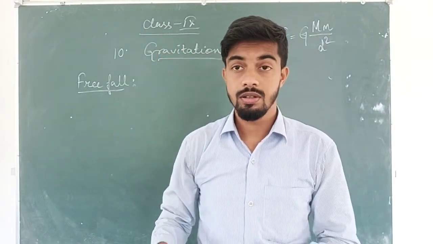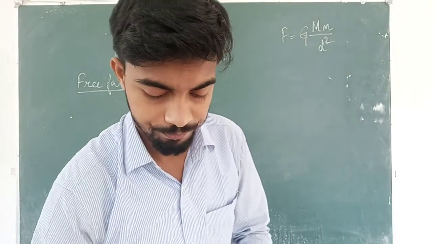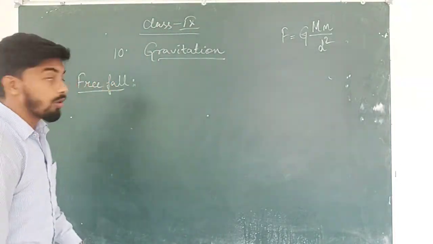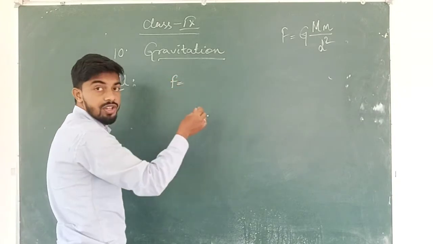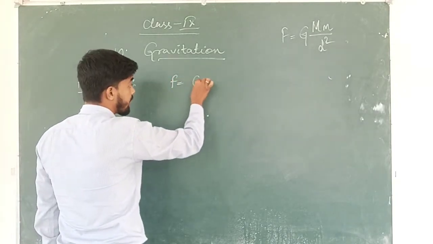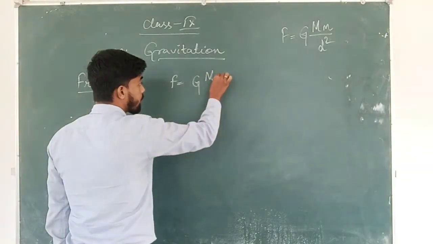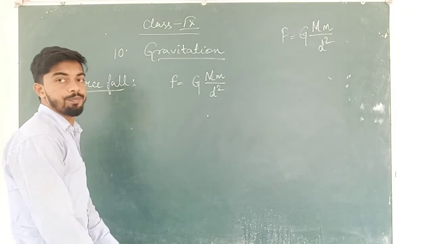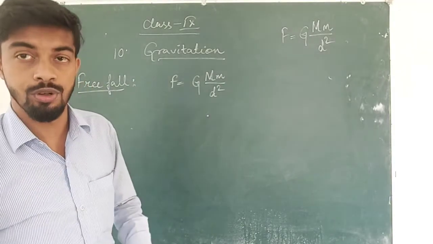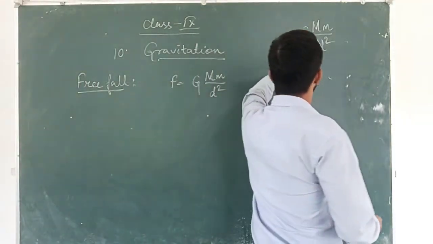So we'll see how this works. So as we know, gravitational force is given by capital G m1 m2 by d square. So this is the formula that we have learned.